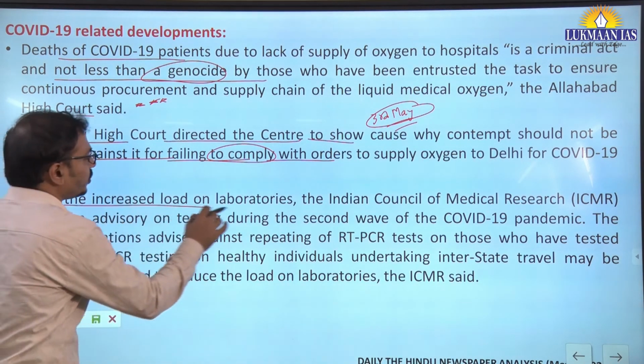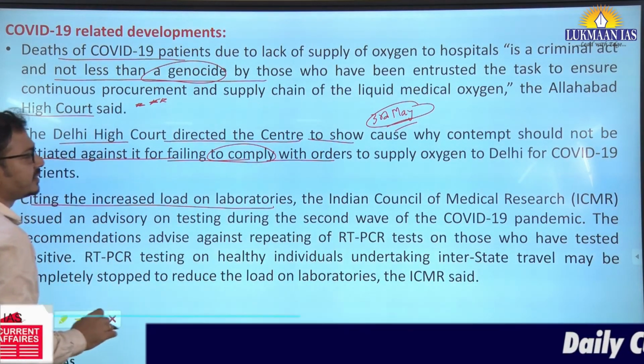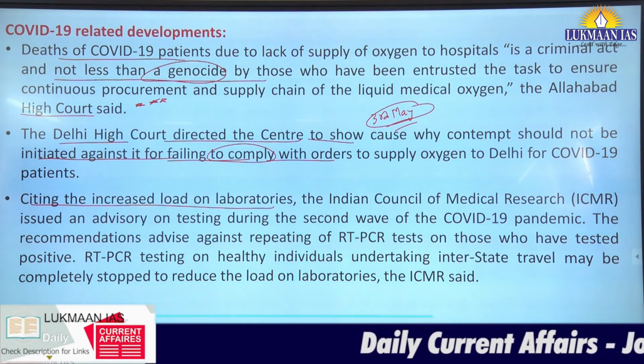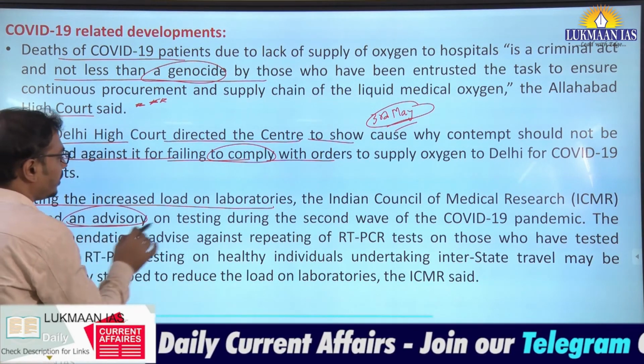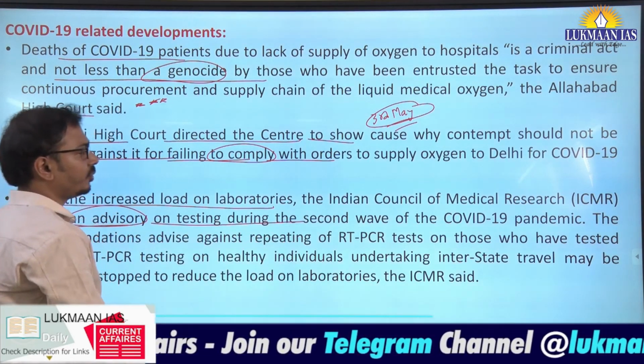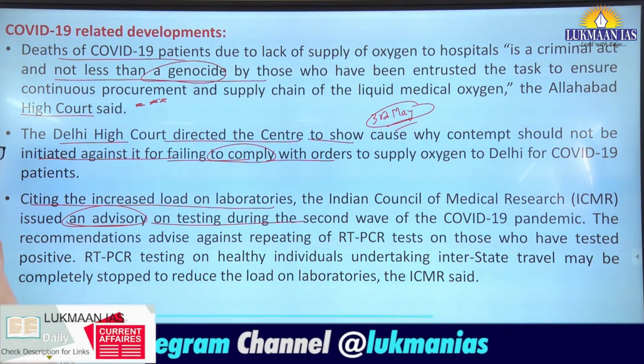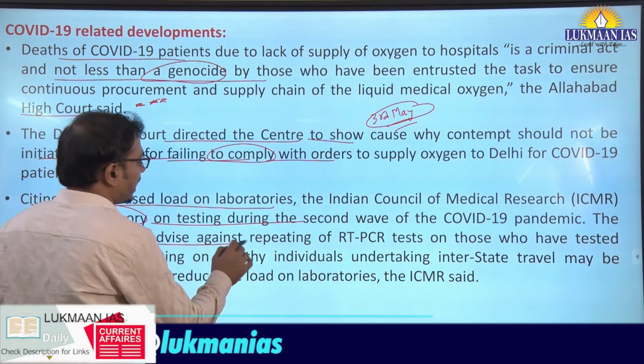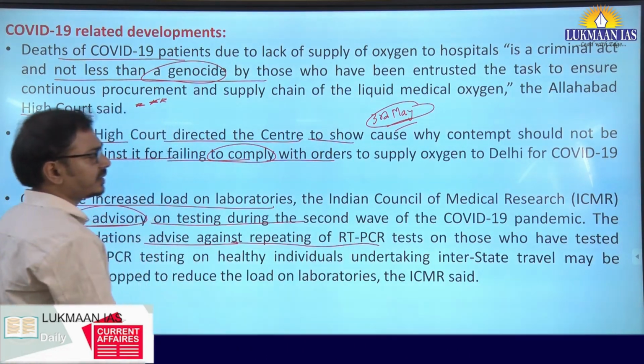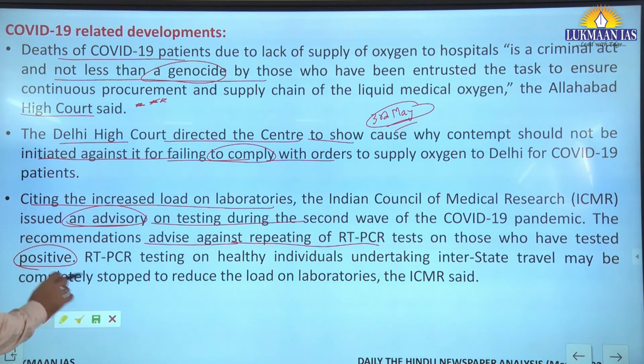Citing the increased load on laboratories, the ICMR, Indian Council for Medical Research, issued an advisory on testing during the second wave of the COVID-19 pandemic. This includes a recommendation against repeating the RT-PCR test on those who have tested positive.